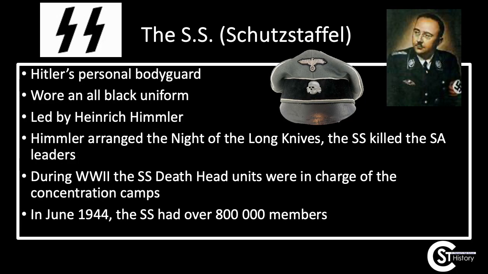All right, so remember we have introduced, after the rebrand, when Hitler got out of prison, the SS was set up, the black shirts. Just a little summary of who these guys are. They are the personal bodyguard of Hitler. They have this black uniform, that's why they're called the black shirts. Himmler is its leader. We'll do about Himmler in the next few lessons. He is in control of terror, passing the fear around Germany.